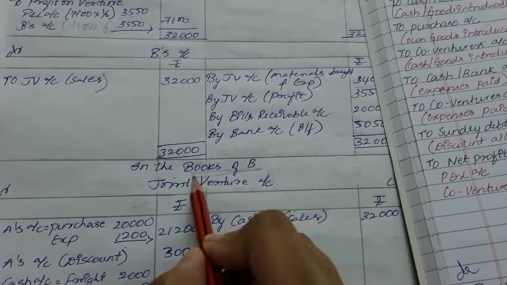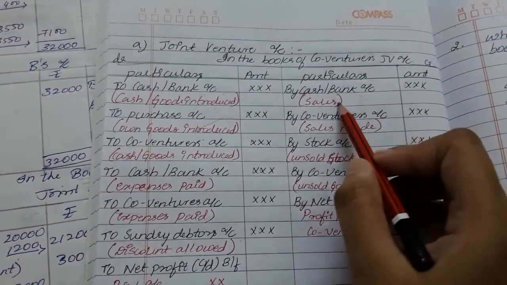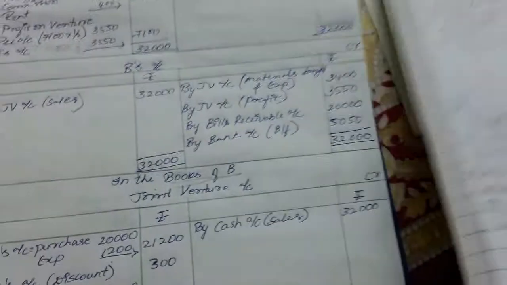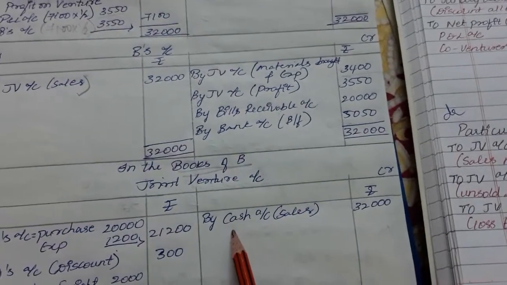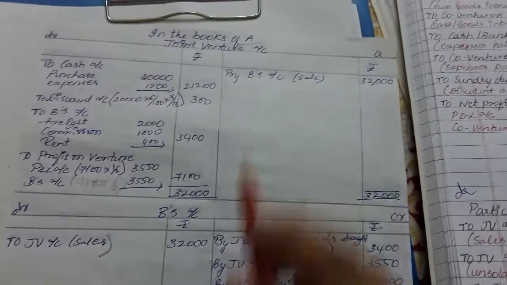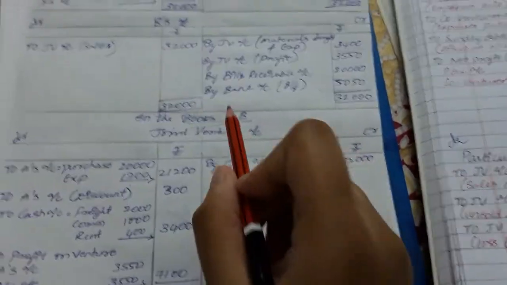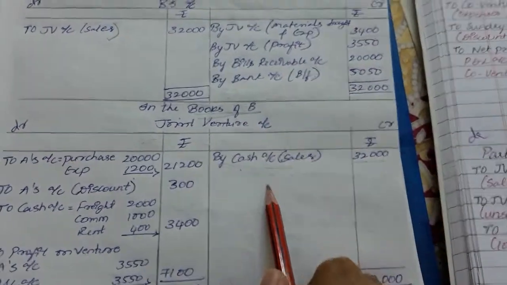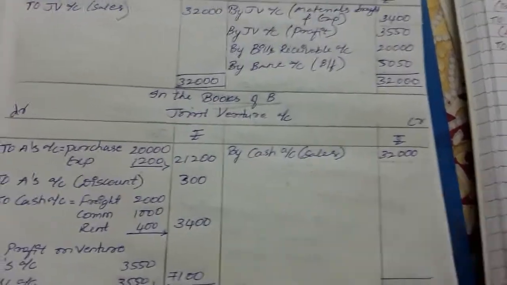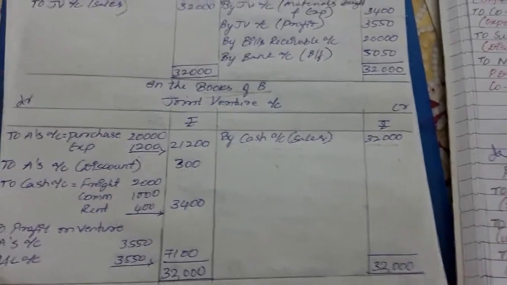Now we are preparing, in the books of B, the joint venture account. Cash or bank account, sales made by the person who is preparing the books of account. So who has made the sales? B has made the sales. So 32,000, cash or bank account. Here we have written B account because the co-venturer is making the sales. So by cash account, sales 32,000. There are no sales made by the co-venturers, no remaining stock, nothing.